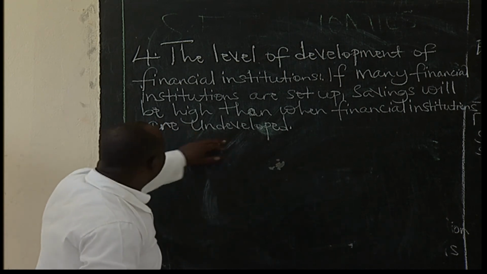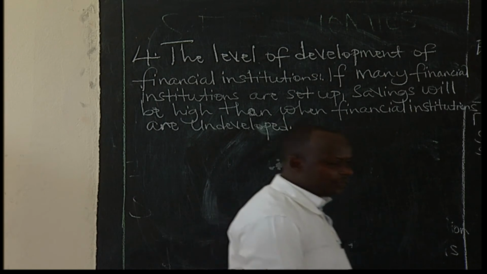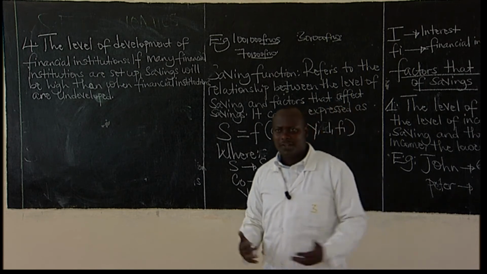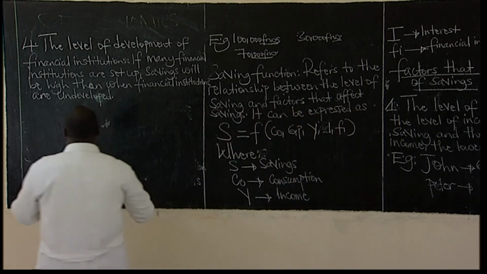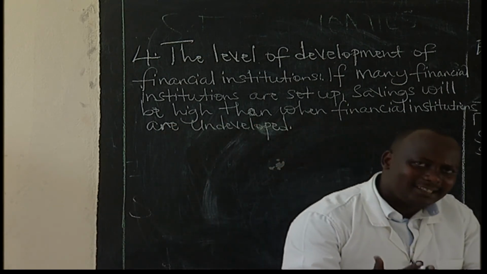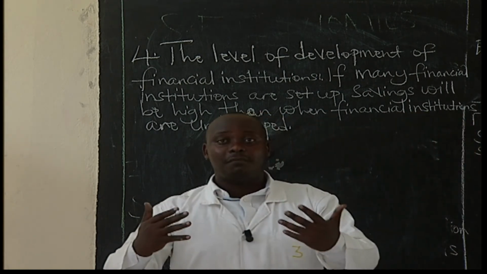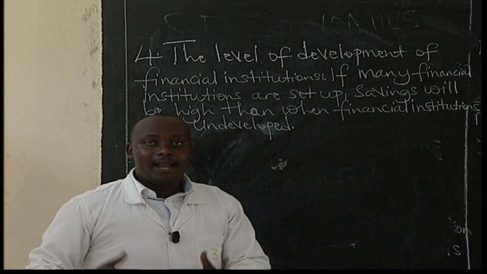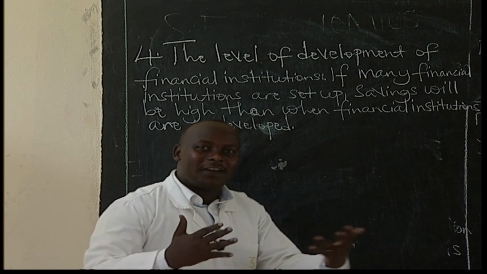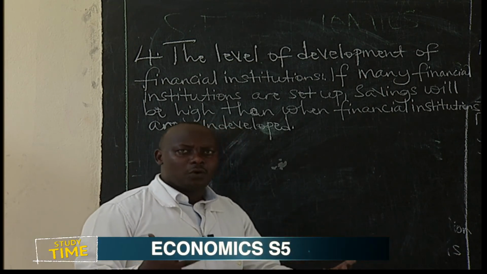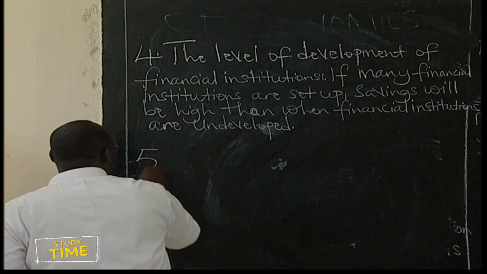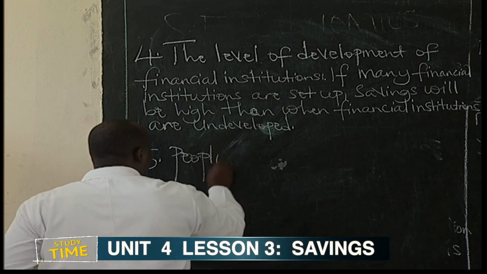Now, learners, the level of development of financial institutions. Financial institutions are organizations that deal in monetary transactions, for example banks. If in a country we have many banks that mobilize savings and people can access those banks, they will be encouraged to save more, which will increase the level of savings. But when there are few financial institutions and people cannot access them, they will not be encouraged to save, which will reduce the level of saving. Savings will be low.